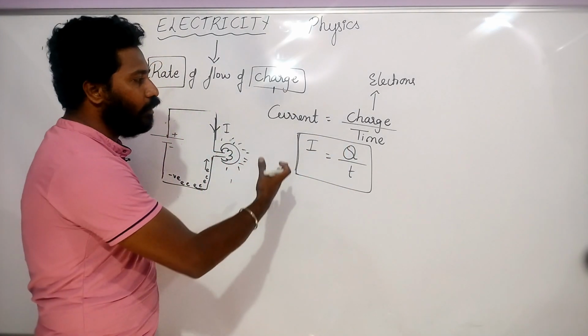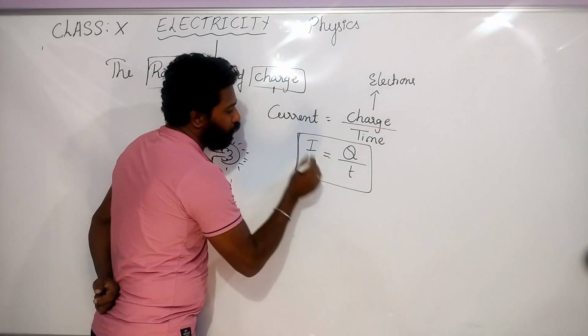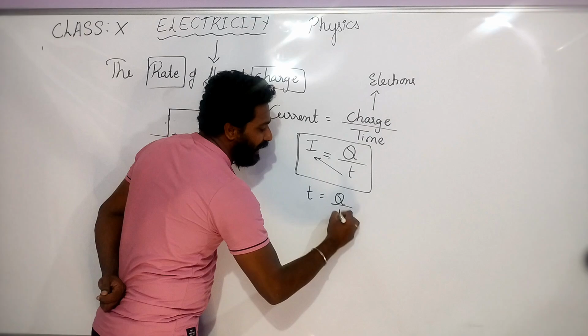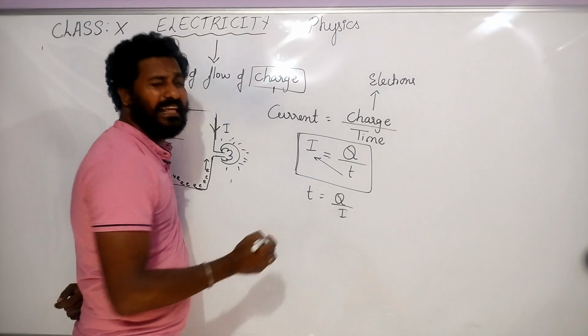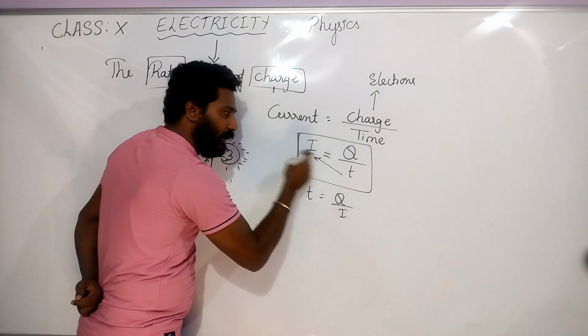If you want to find T, just send T here, then T is equal to Q by I. Suppose you want to find Q, what do you do?